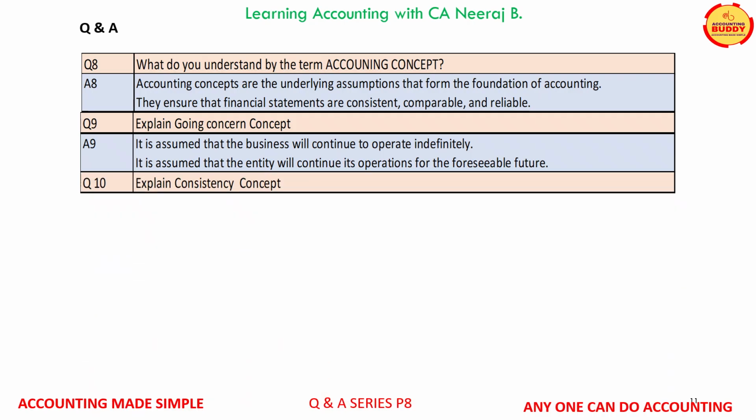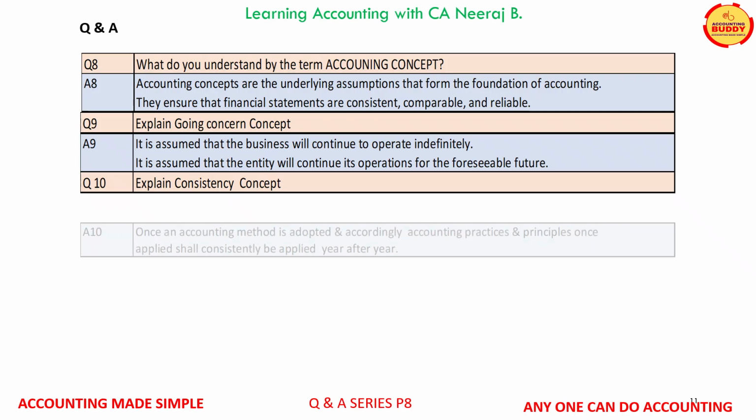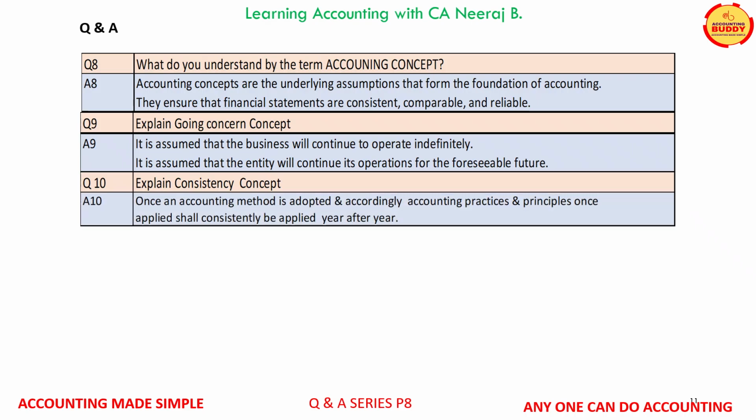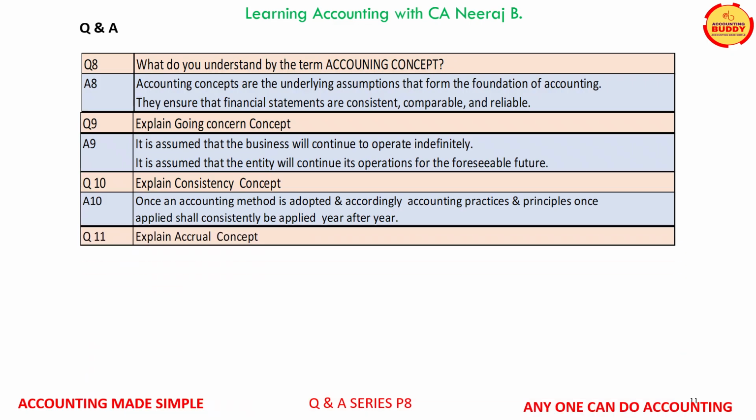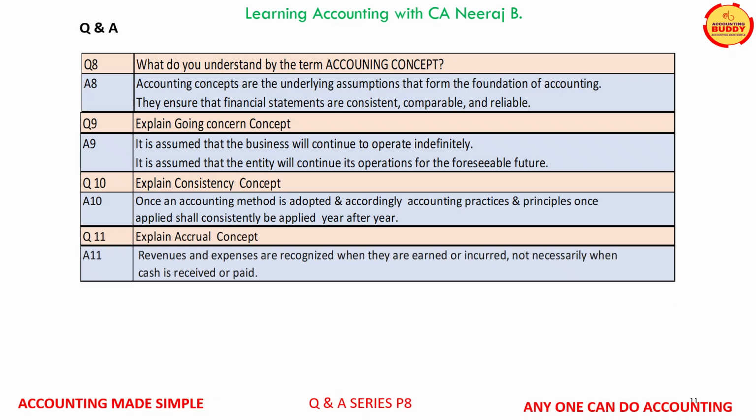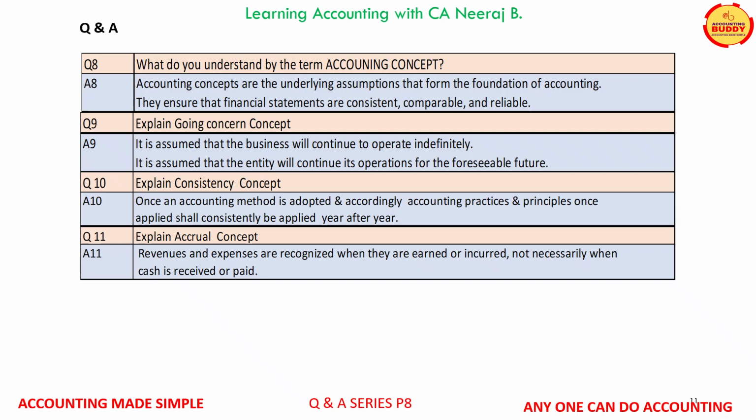Question number 10. Explain consistency concept. Answer is, once an accounting method is adopted, accounting practices and principles once applied shall consistently be applied year after year. Question number 11. Explain accrual concept. The answer is, revenues and expenses are recognized when they are earned or incurred and not necessarily when the cash is received or paid.